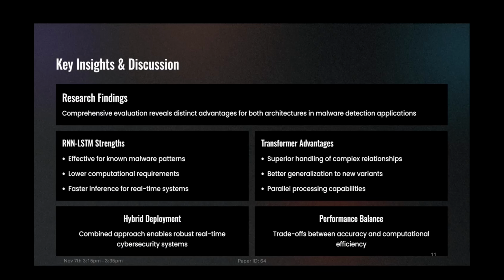You can also see that RNN LSTMs work better for known malware patterns, have lower computational requirements, and have faster inference for real-time systems, whereas transformers have parallel processing capabilities, better generalization compared to the RNN LSTM, and superior handling of complex relationships. Our research finding says that both architectures have distinct advantages in malware detection applications. And coming to performance balance, there are trade-offs between accuracy and computational efficiency.